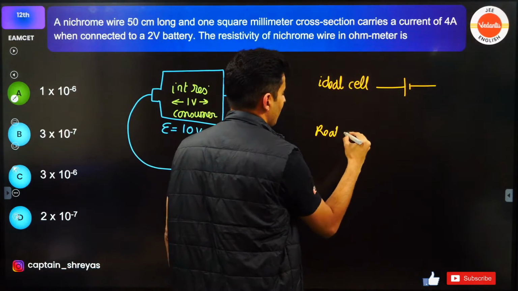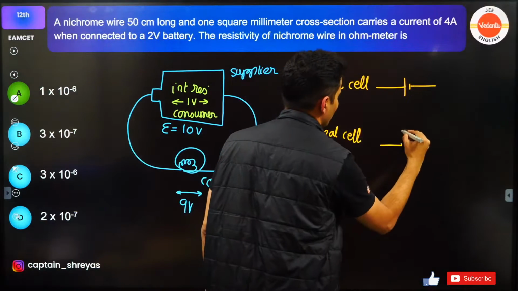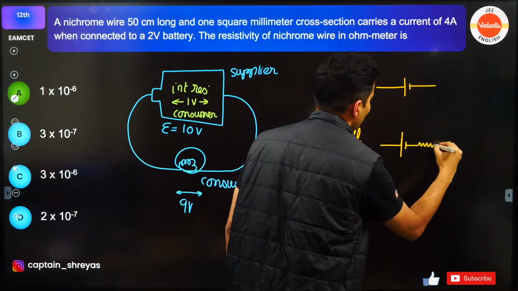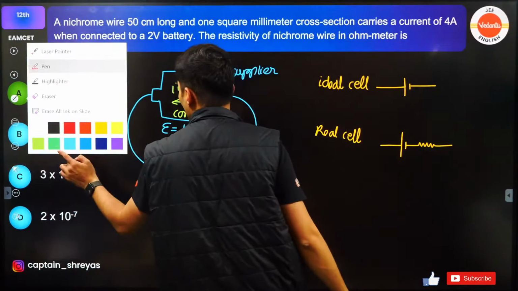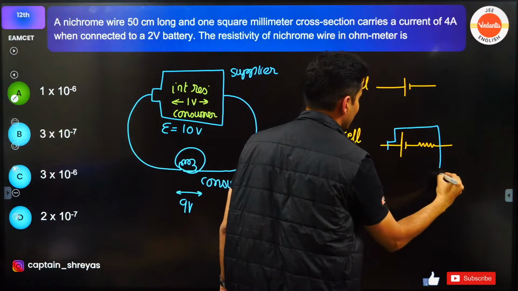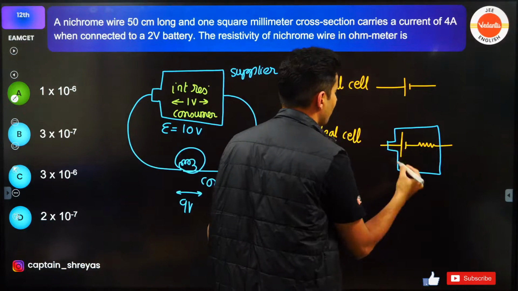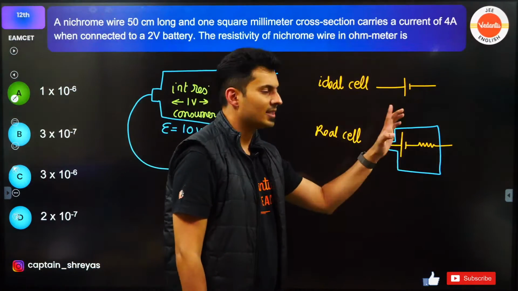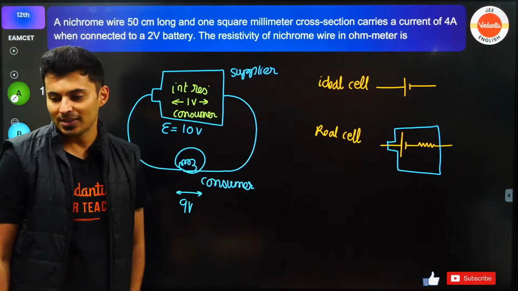So you will see that an ideal battery, an ideal cell will be shown like this, but a real cell will be shown like this. A real cell will be shown like this. So understand that this is what is there inside the battery. This resistance is there inside that battery. I hope this is clear.